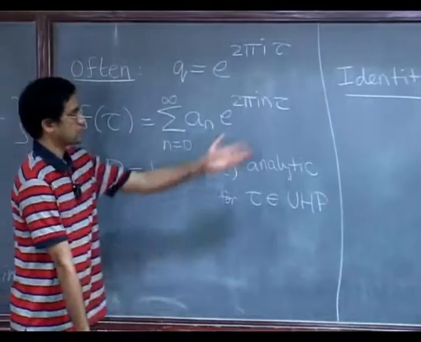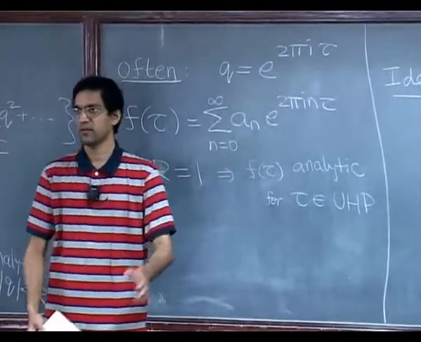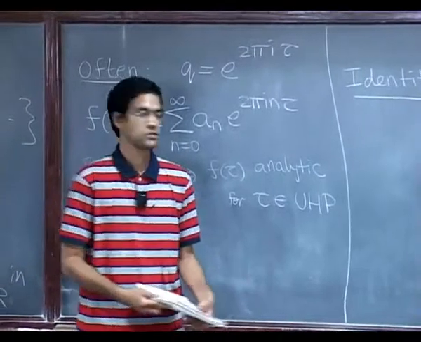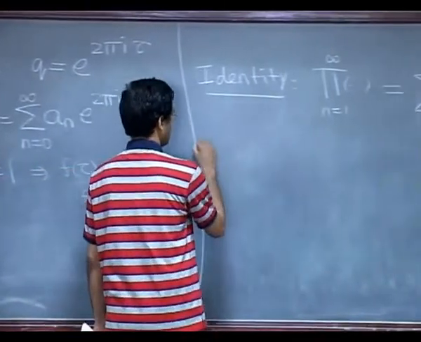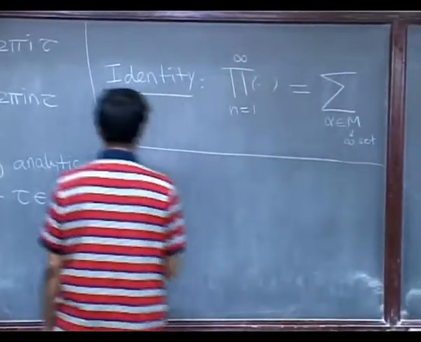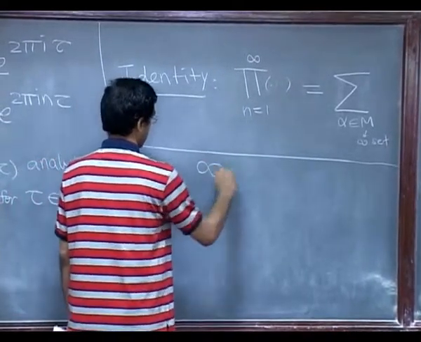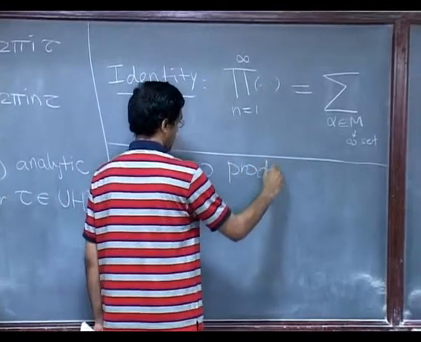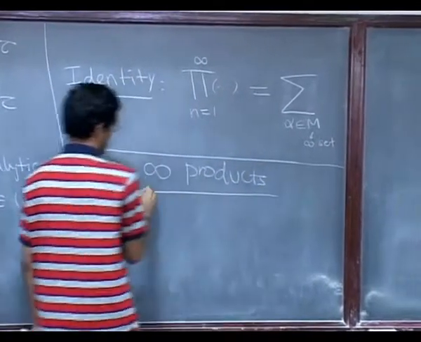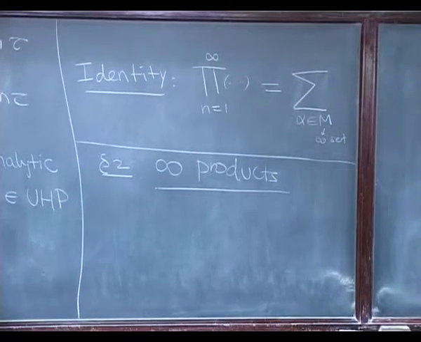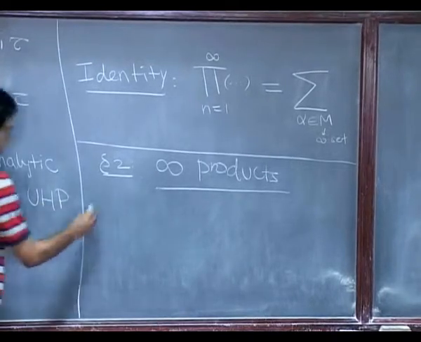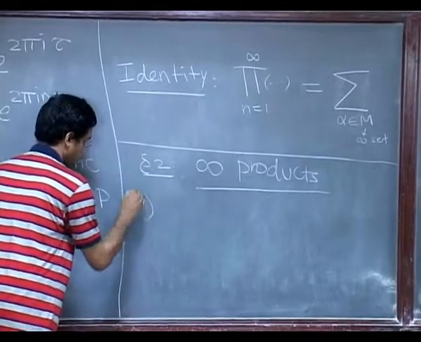Okay, so let us start with the infinite products. I will just mention a few examples of infinite products. Let us say section 2, we talk about some infinite products. And remember, I am now going to think of them as just formal power series. So, let me start with some examples of infinite products.